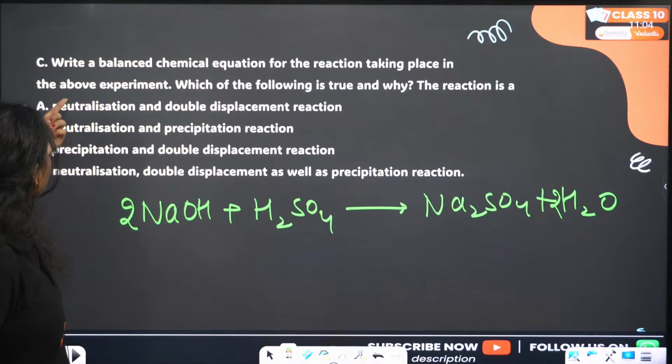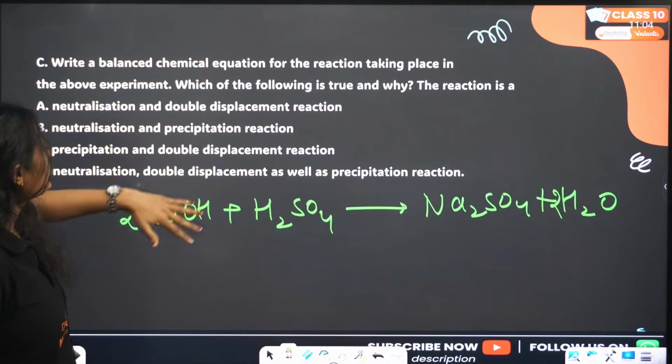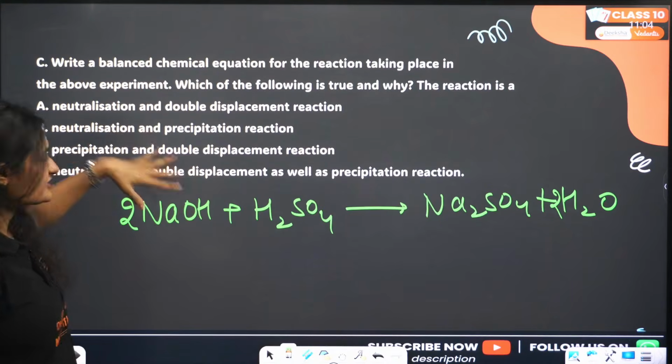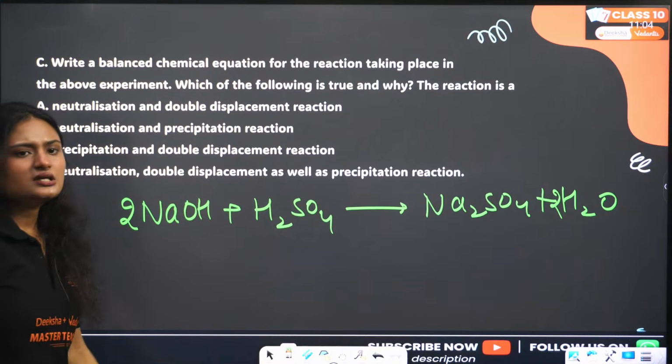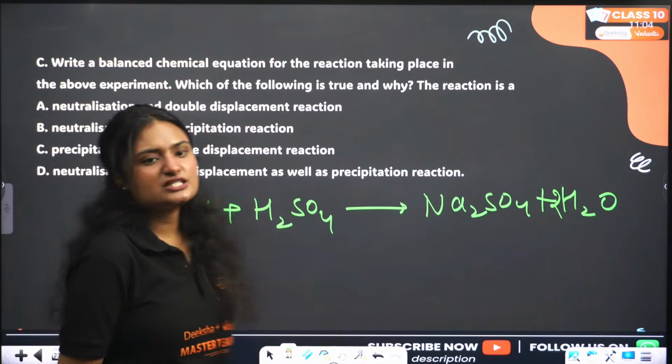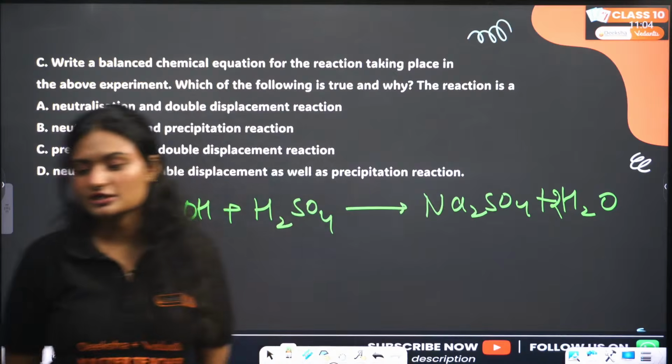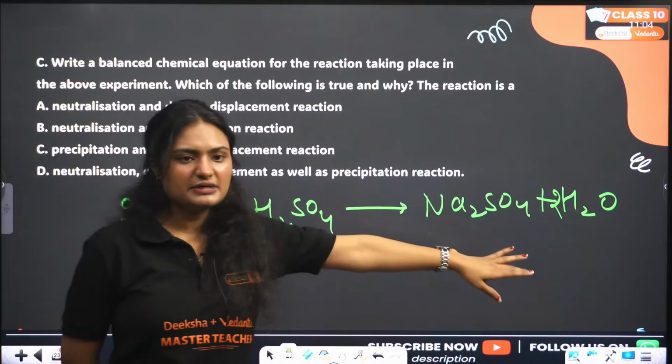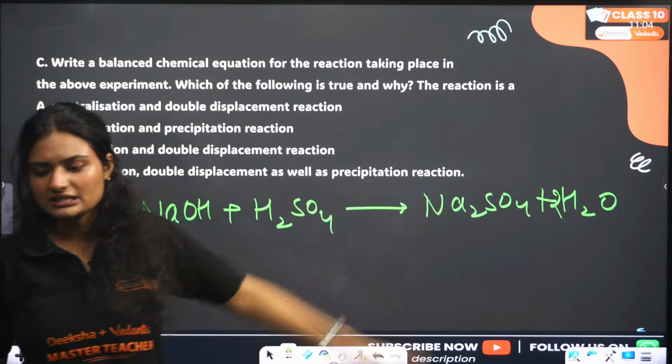Okay. Which of the following is true and why? The reaction is neutralization. Yes, this is the neutralization reaction. And what is happening? Double displacement. Yes, neutralization and double displacement, because sodium sulfate is not a precipitate, it is not insoluble, it is soluble only. Clear?